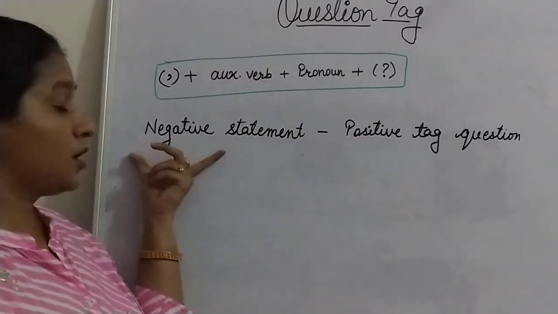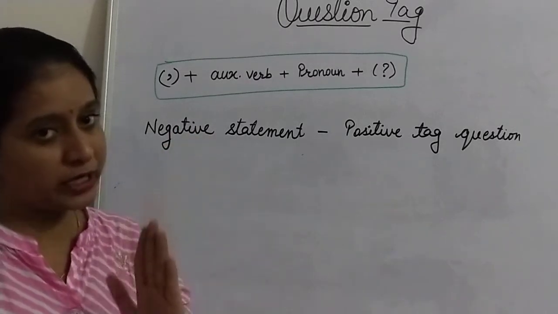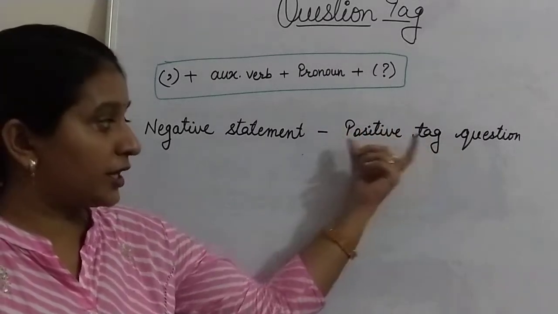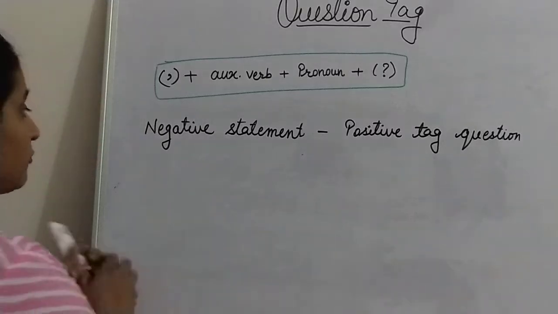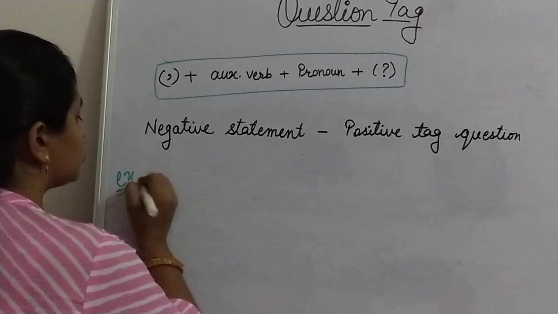This rule is if your given statement is already in negative, then you have a question tag in positive. So I am going to give you some examples to understand that rule better.